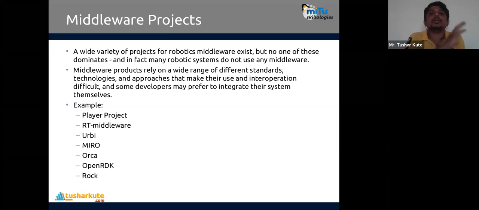Some middleware projects are already available in open source fashion also, which you can use to build your own robot. A variety of projects for robotic middleware exist, but none of these dominate. In fact, many robotic systems do not use any middleware. But when dedicated robots are created, that time middleware products are actually required. Okay, why?